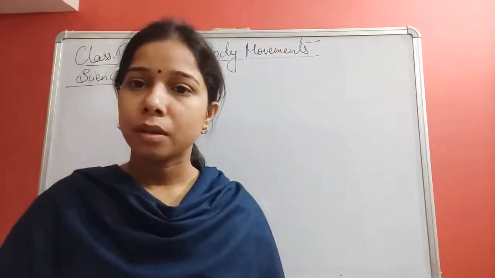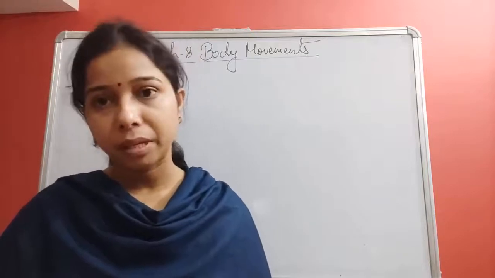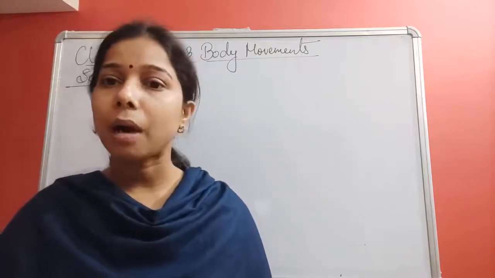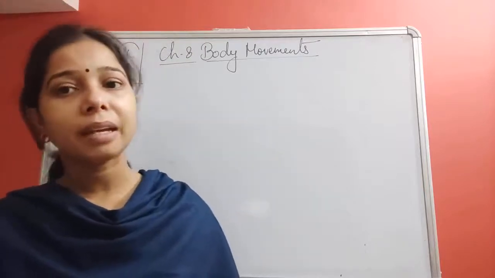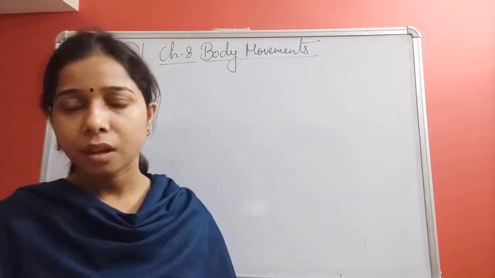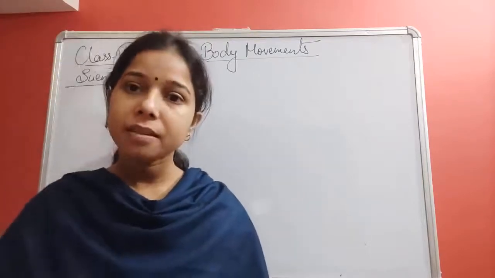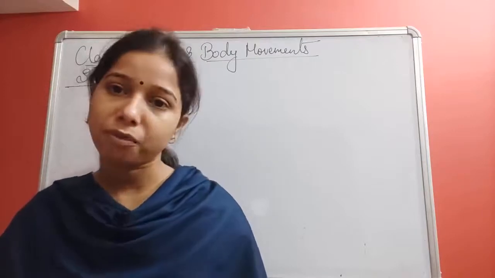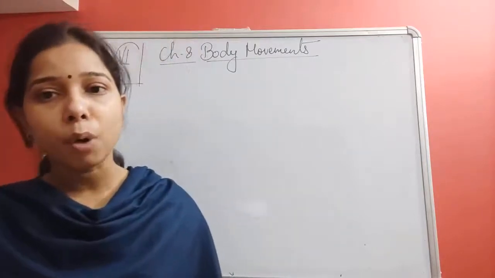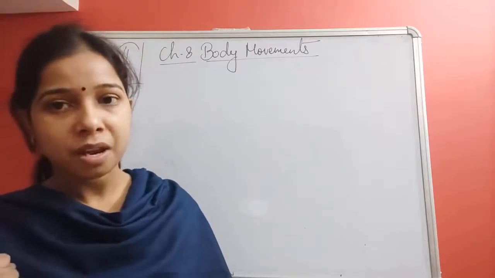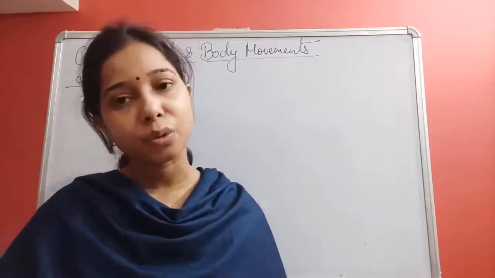Hello students. In the previous class in this chapter, body movement, we were discussing muscle contraction and relaxation as well as bending and straightening of the arms. We have seen that a bone is attached to two different types of muscles. One muscle pulls the bone in the upward direction, and the other makes it move to regain its original position.